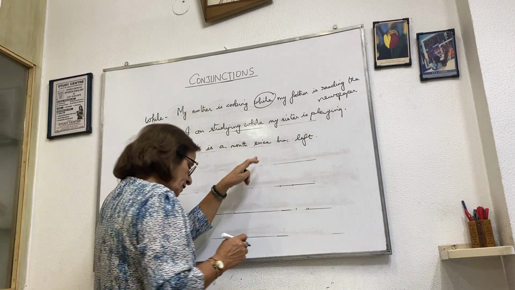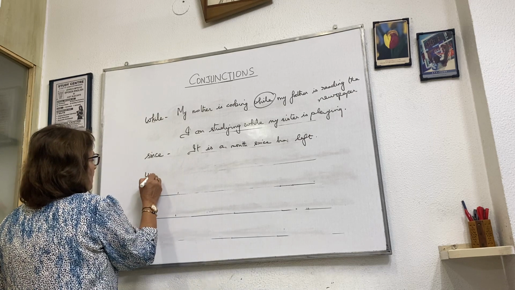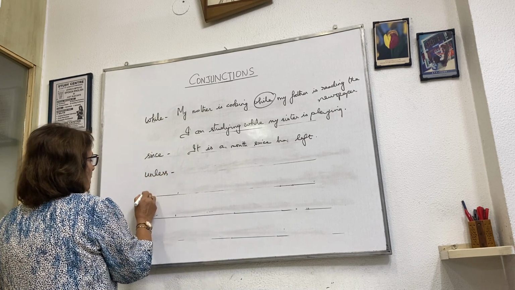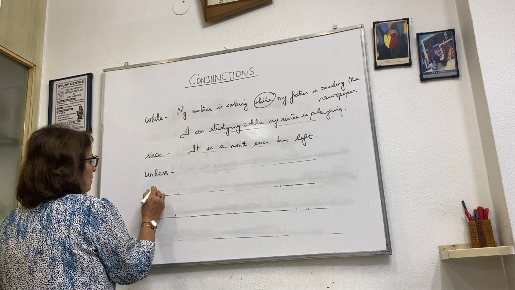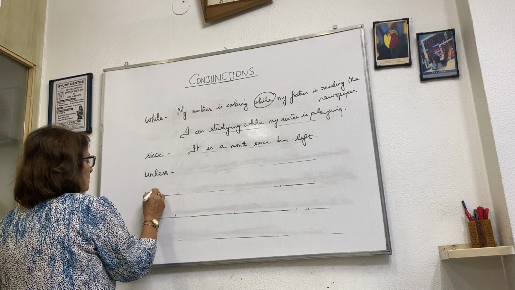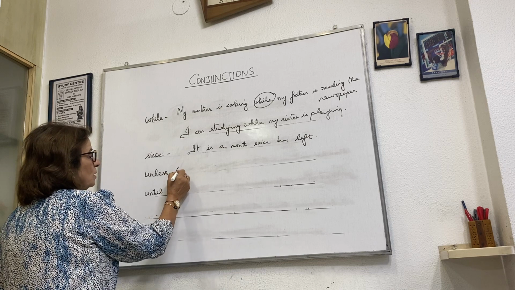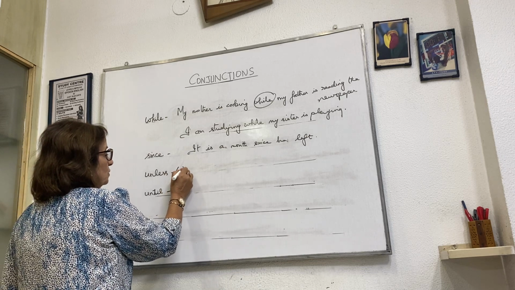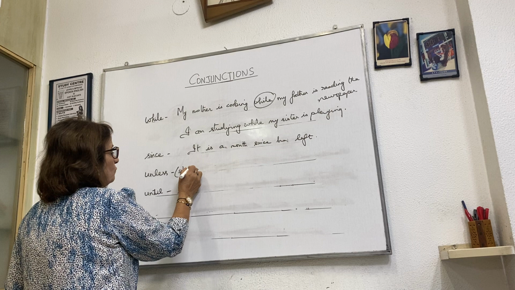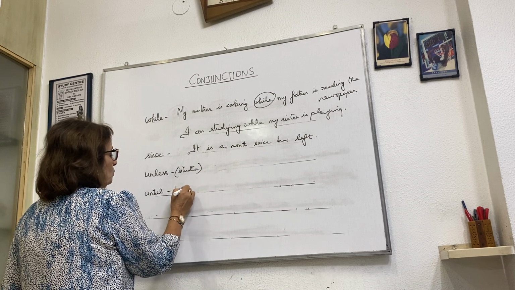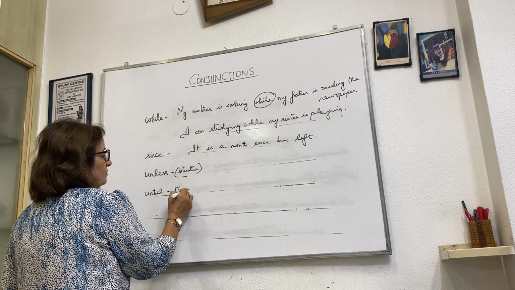Take another one. Now this unless and until. Remember, unless and until we always use when there is a negative situation. Unless is for a situation and until is for a time. And both are used when it is negative.